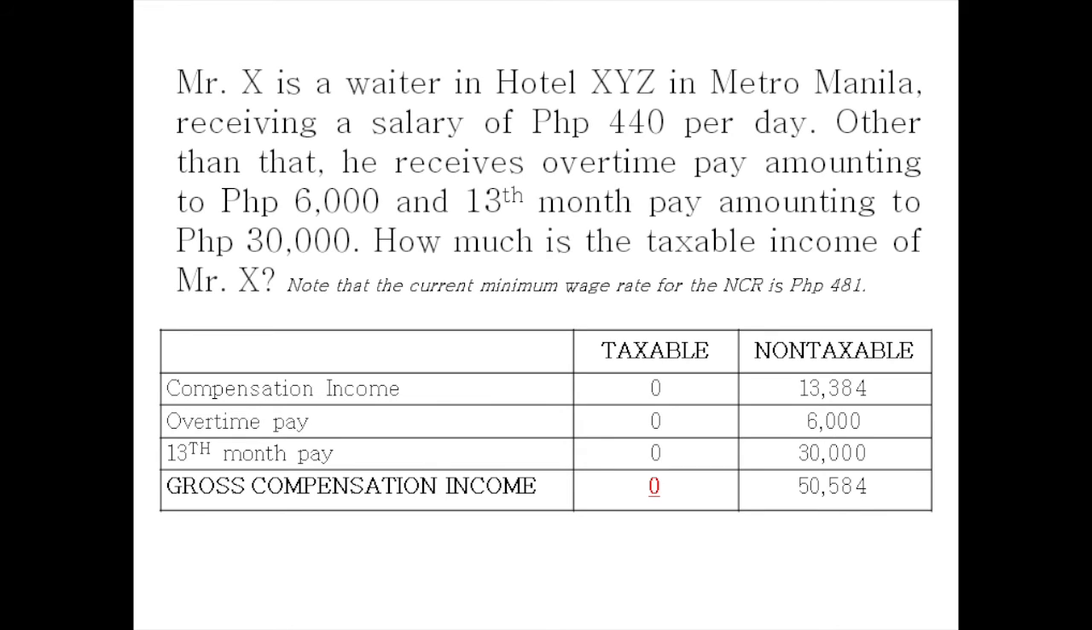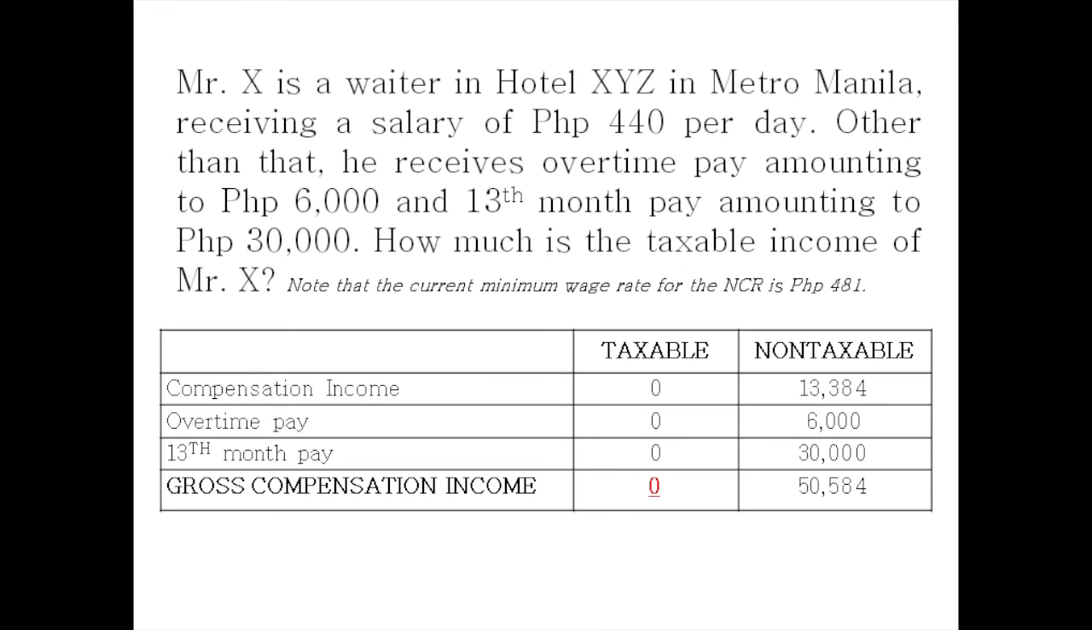Listing all the values below, we have 6,000 pesos as his overtime pay, 30,000 pesos as his 13th-month pay, and 13,384 pesos as his monthly compensation income. This is derived by multiplying 440 by 365 as there are 365 days in a year, and dividing the product by 12 to obtain the monthly gross income of the employee.